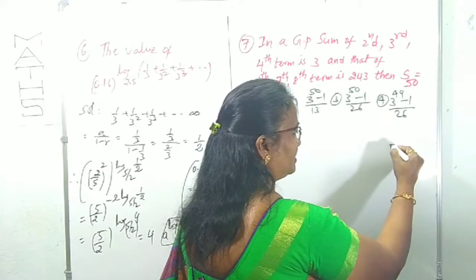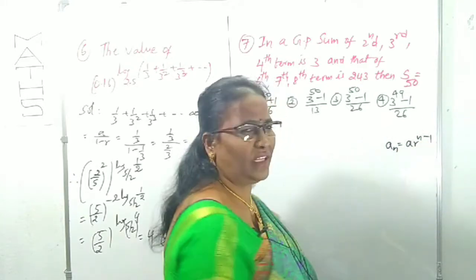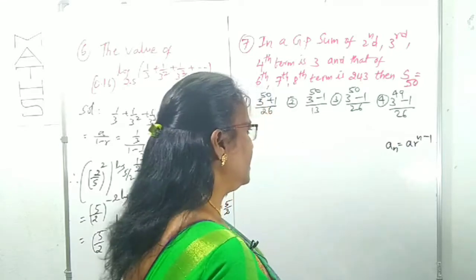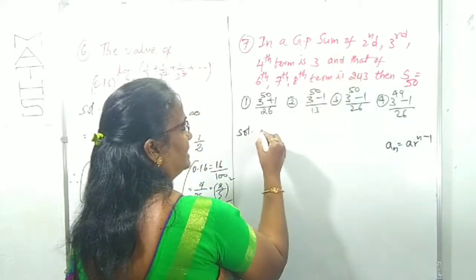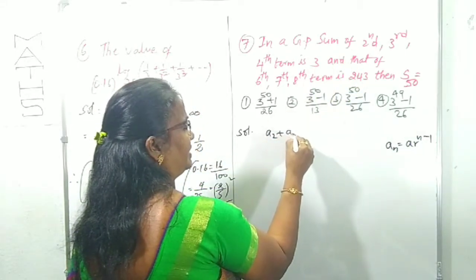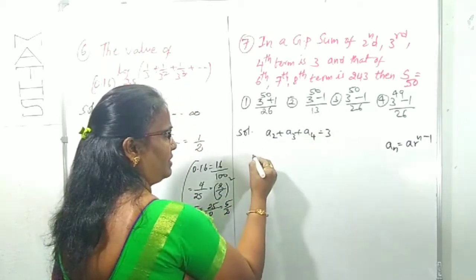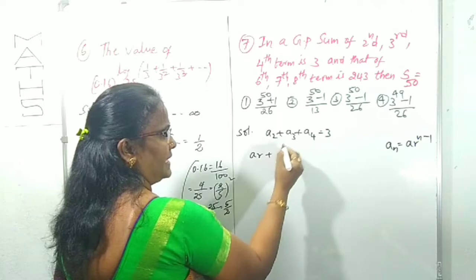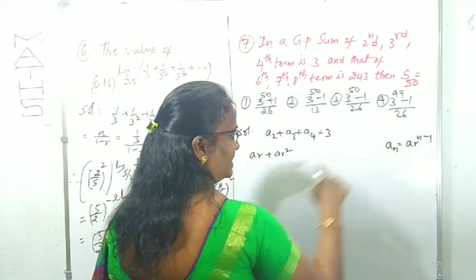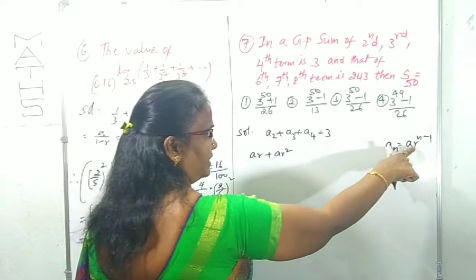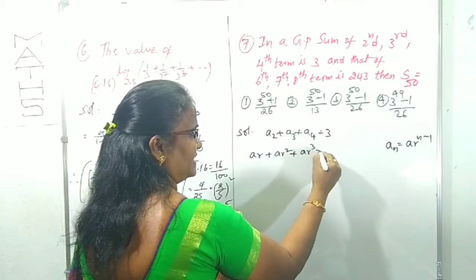You know what is the nth term in a GP? It is a r power n minus 1. So he has given that a2 plus a3 plus a4 is 3. According to that formula, a2 is ar, a3 is ar square, since r power n minus 1 reduces the power of r, and a4 is ar cube, and the sum is 3.